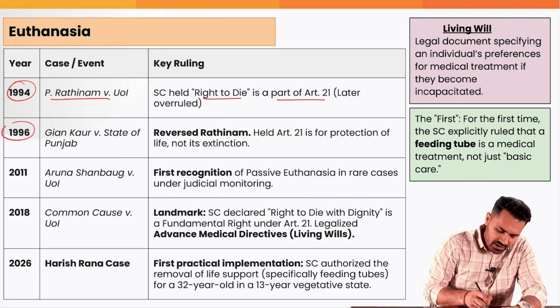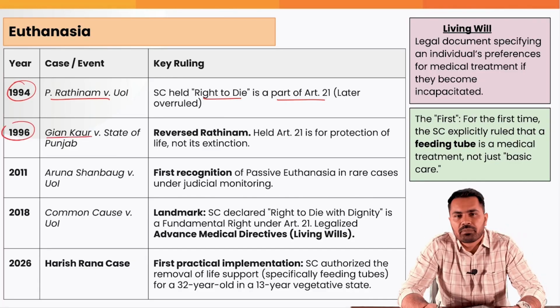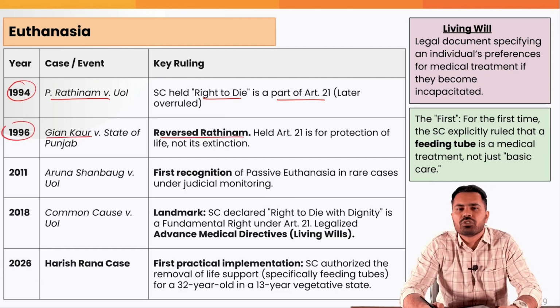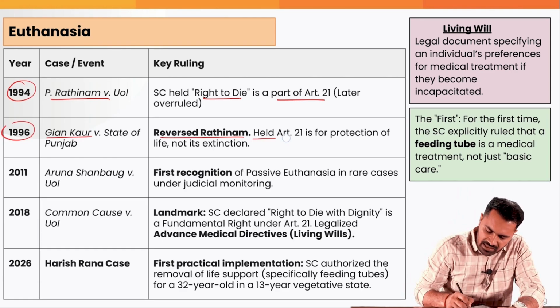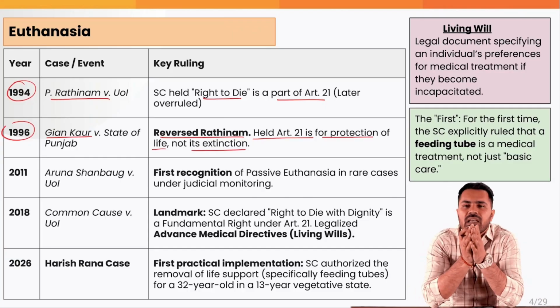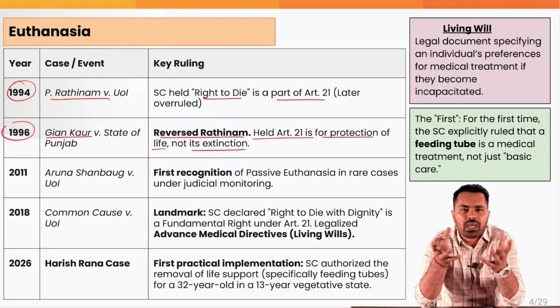But 2 years after that, in the Gian Kaur versus State of Punjab case, the Supreme Court reversed its previous judgment. Basically, they held that Article 21 is for protection of life and not for its extinction. That means right to life is for living. You cannot take away life.